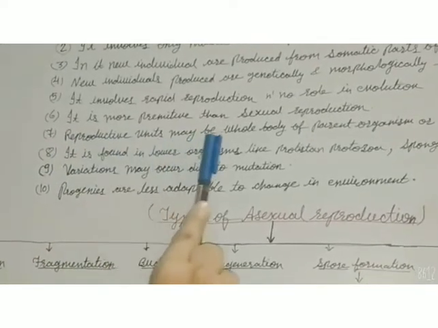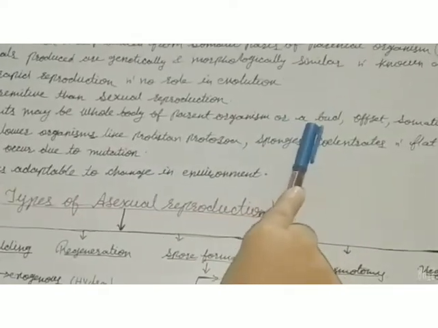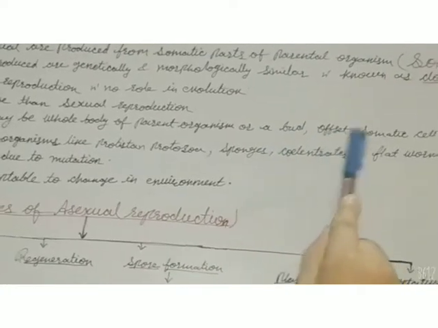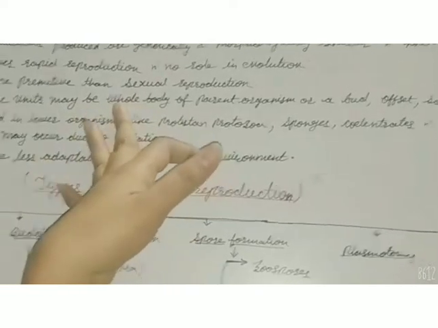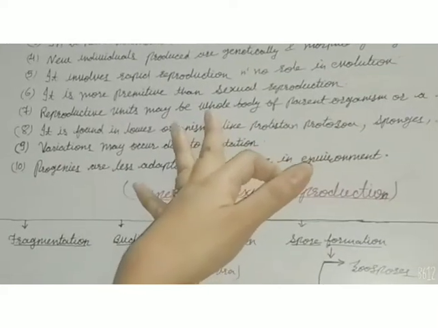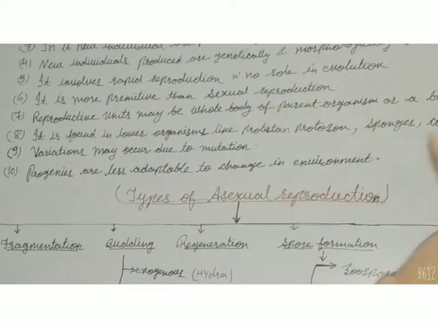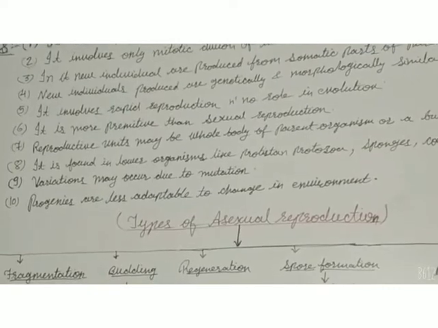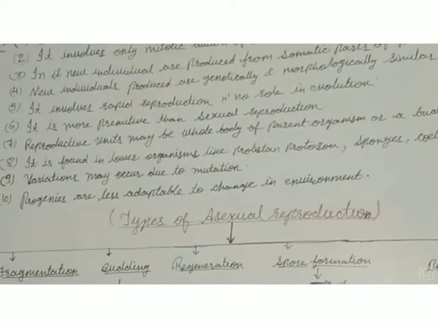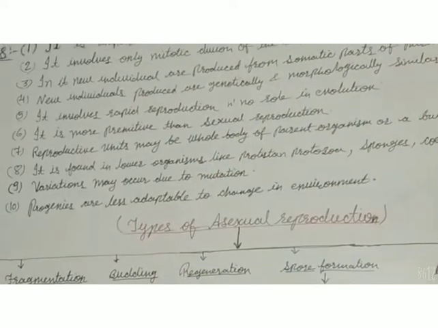The next characteristic of asexual reproduction is that reproductive units may be the whole body of the parent organism, or they may be in other forms such as bud, offset, somatic cell, etc. It means the whole body of the organism can be divided into two or more parts, or the body of the parent may form any other reproductive unit which can be detached or separated from the parent body and convert into a new organism. So development of a new organism may take place from the parent body or from reproductive units.